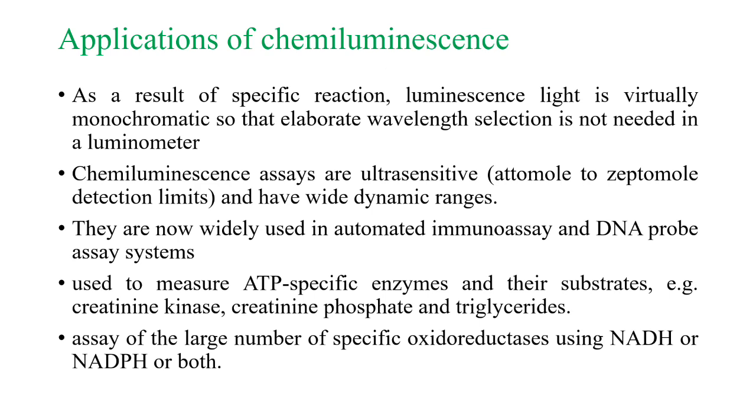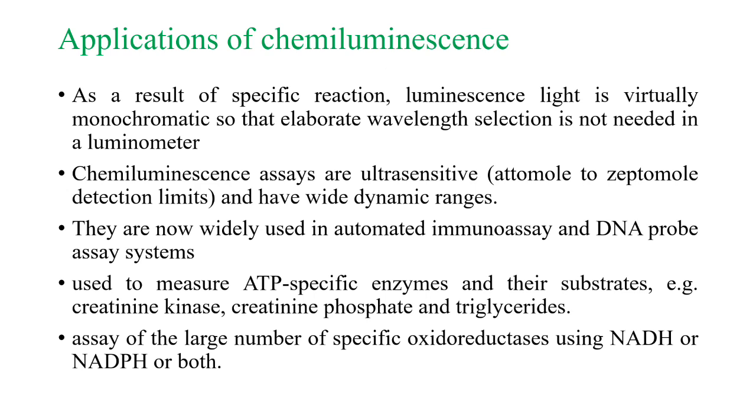These chemiluminescence assays are ultra sensitive, with detection limits from attomole to zeptomole, very minute. Also, we can have wide dynamic ranges. So they are now widely used in automated immunoassays and DNA probe assay systems.